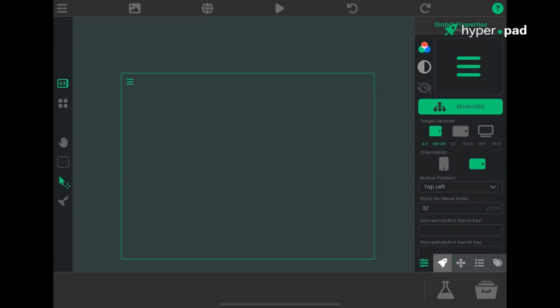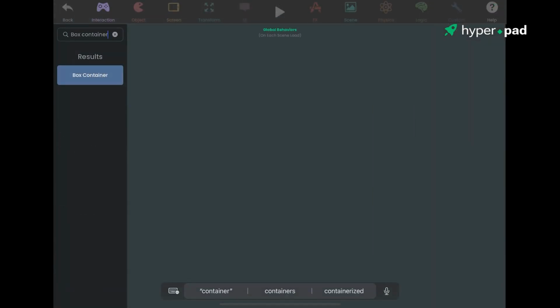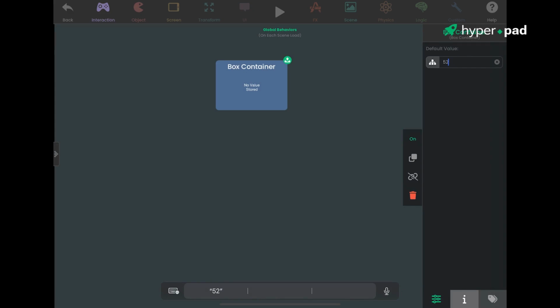In hyperPad, variables are created using box containers. To use a box container, simply search for the behavior, drag it into the view, and enter a value for it to store. For more information on box containers, check out its documentation on Zendesk. I'll leave a link in this video's description.